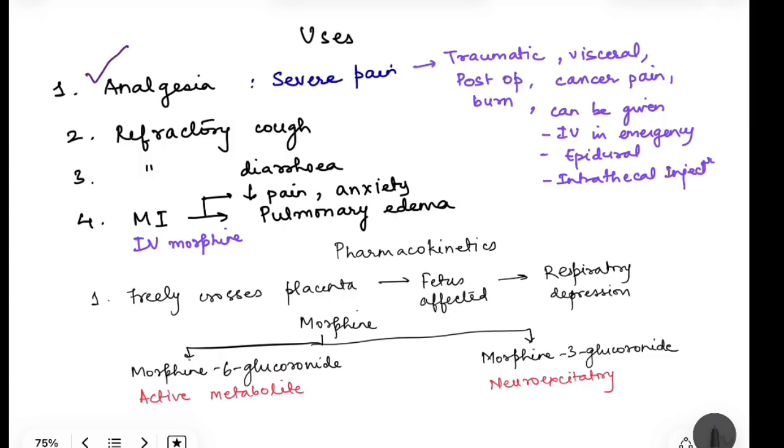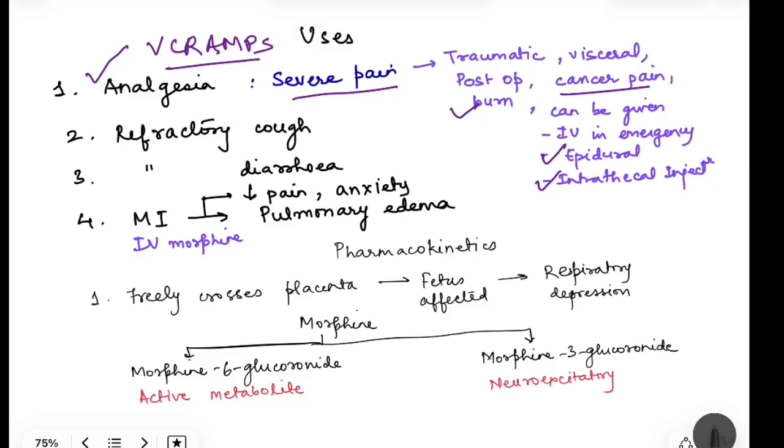One is analgesia, we have already discussed. Remember that V cramps, right? So analgesia is there, and it is used in cases of severe pain, that is traumatic pain, visceral pain, post-operative pain, in case of burns, cancer pain, and it can be given IV also in case of emergency conditions. It can also be given as epidural and intrathecal injections.